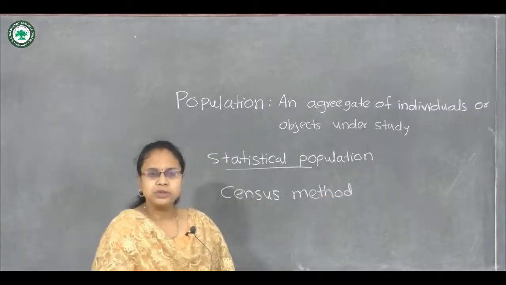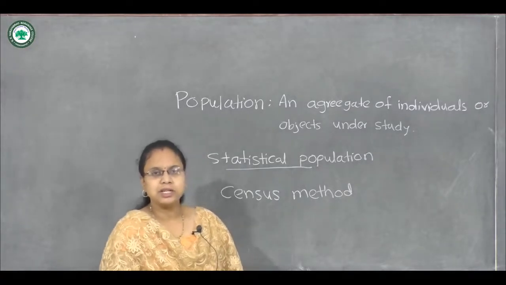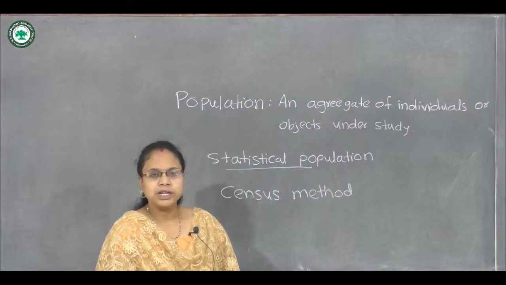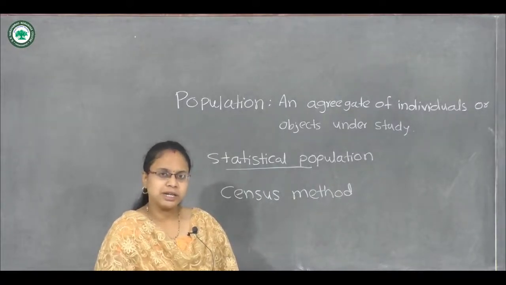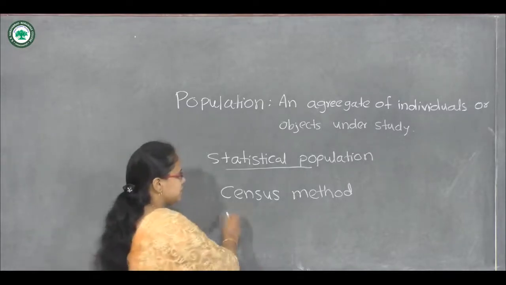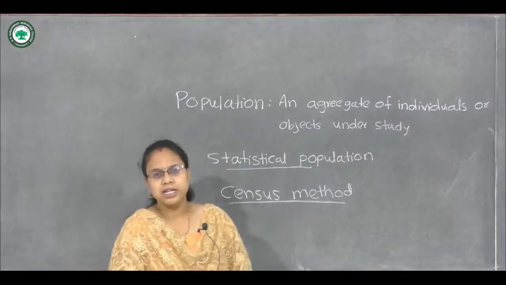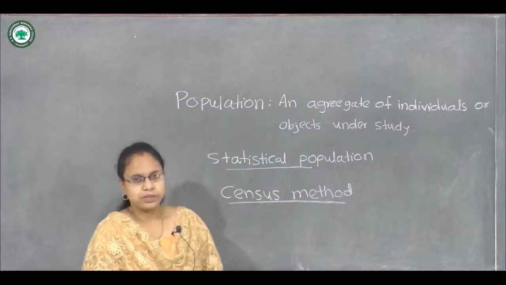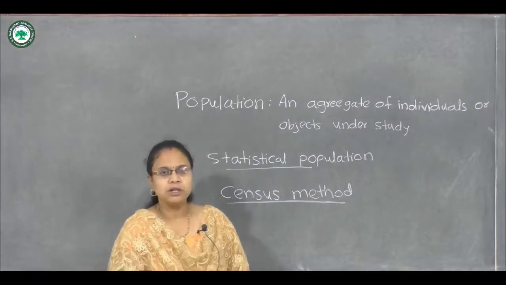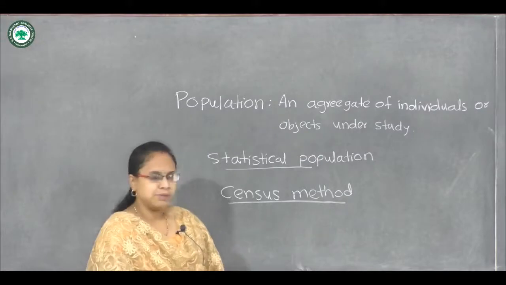So as we know, after each 10 years the census method is conducted, and the information regarding many variables is taken from the individual population. So this is the census method, meaning in this method all the data are collected regarding that population. But it is not always possible to collect all the data. There are some limitations of this census method.